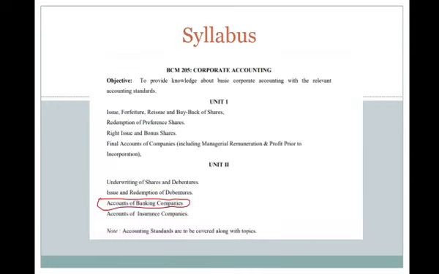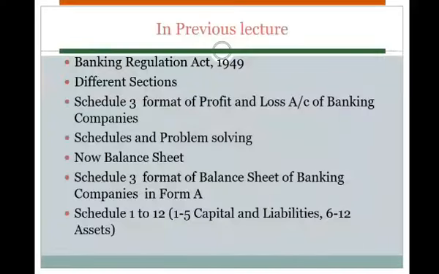This is the syllabus. In Corporate Accounting, Unit 2 is the accounts of banking companies. In the previous lecture, we discussed the Banking Regulation Act 1949, its different sections, the Schedule 3 format of the profit and loss account of banking companies, schedules, and problem solving. Today we shall discuss the balance sheet covered under Schedule 3, in the format of the balance sheet of banking companies in Form A.